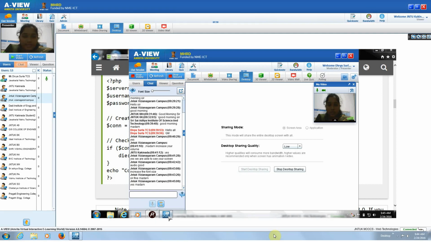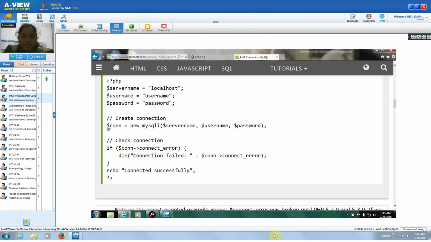Okay. So we are discussing resource. Here, this resource is a data type. An example for this is where we are connecting to some database using some PHP code. Here, $connection is a resource type variable where we are storing information related to the server, and the username and password of the database. Okay, so here $connection is a resource data type.